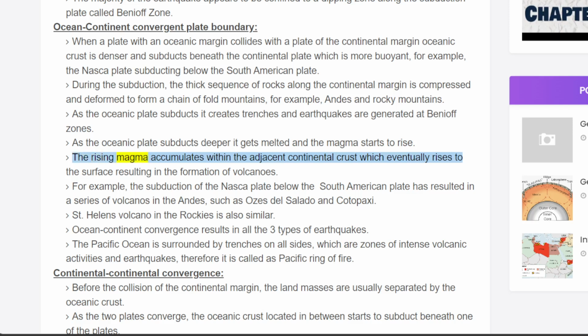The rising magma accumulates within the adjacent continental crust, which eventually rises to the surface, resulting in the formation of volcanoes. For example, the subduction of the Nazca Plate below the South American Plate has resulted in a series of volcanoes in the Andes, such as Ojos del Salado and Cotopaxi. St. Helens volcano in the Rockies is also similar. Ocean-continent convergence results in all three types of earthquakes.